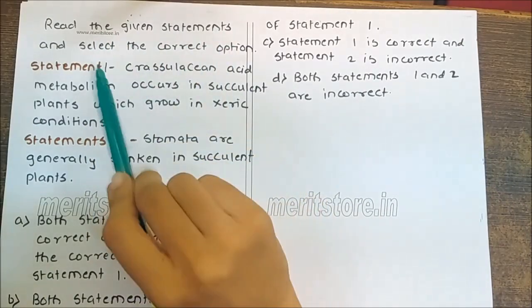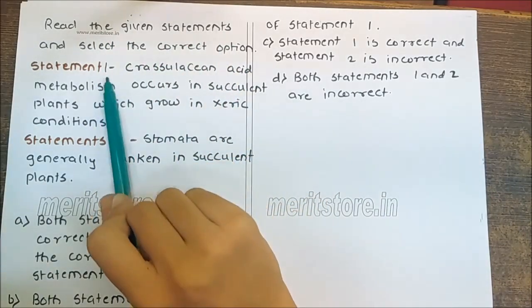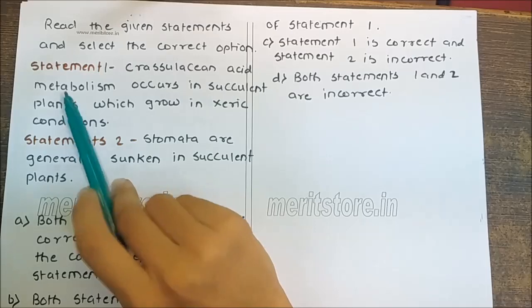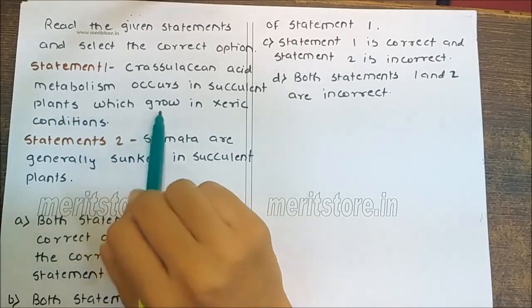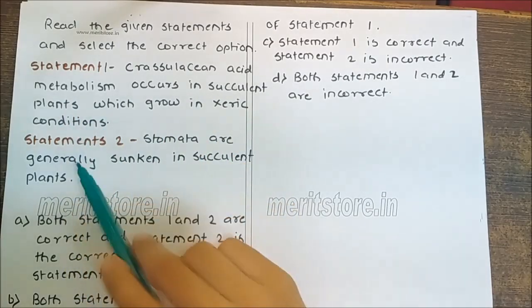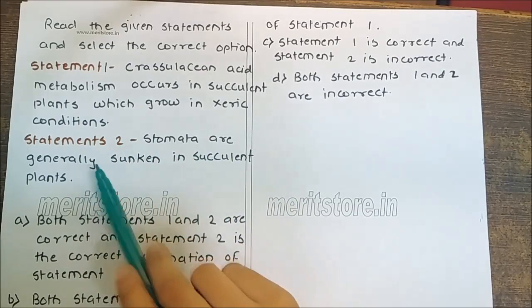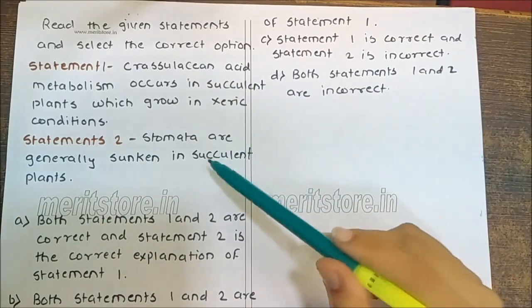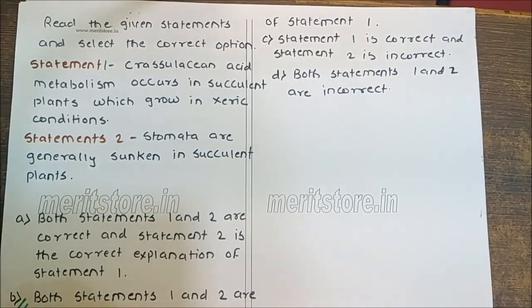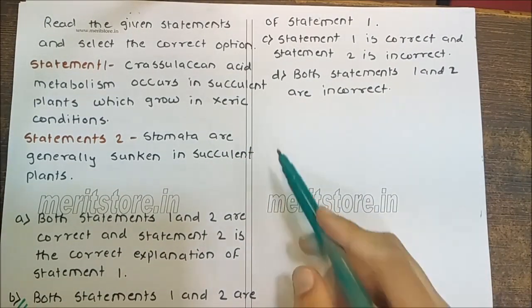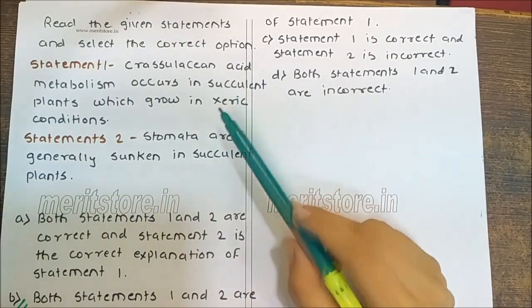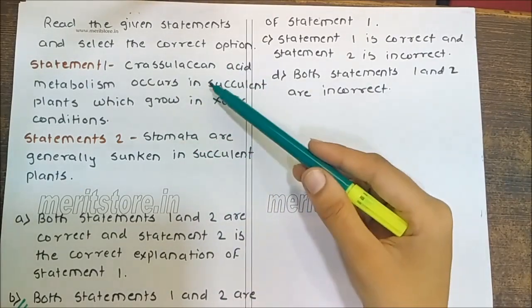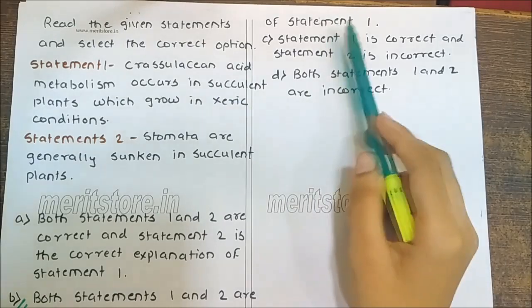Read the given statements and select the correct option. Statement 1: Crassulacean acid metabolism occurs in succulent plants which grow in xeric condition. Statement 2: Stomata are generally sunken in succulent plants. So the correct option is B. Both statement 1 and 2 are correct, but statement 2 is not the correct explanation of statement 1.